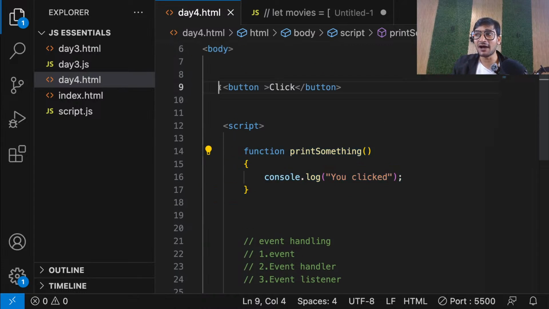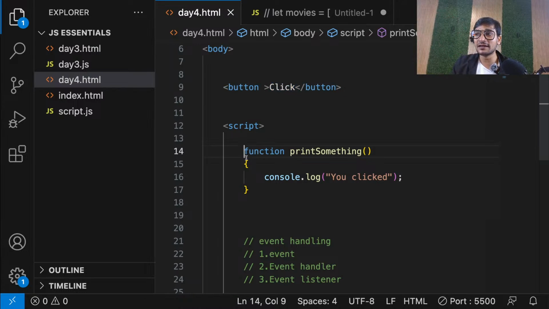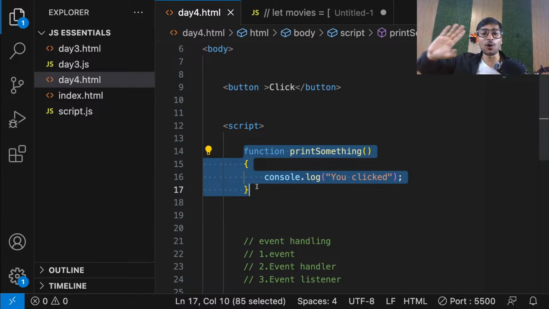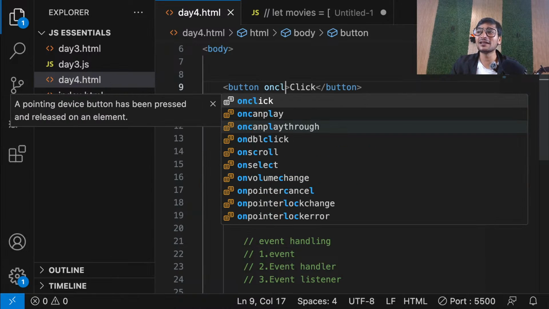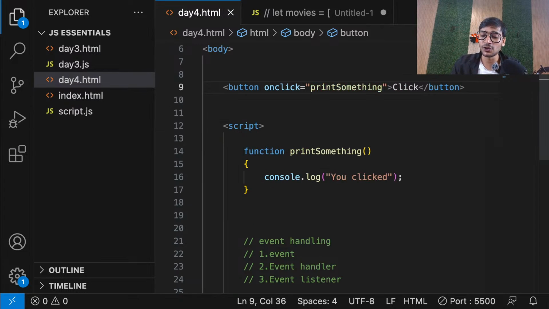So right now I have the event handler with me, which is the button on which the event will be performed. I have the event listener, the task, and I also know what kind of event is going to be performed. But now, how to connect all this together? For that, in the button there is an attribute called onClick. This onClick is your event handler property. And inside the double quotes, you can simply pass that function call. That's it. What I'm saying is, on this button, whenever someone clicks, the name of the attribute is onClick. Whenever someone clicks, call this function.